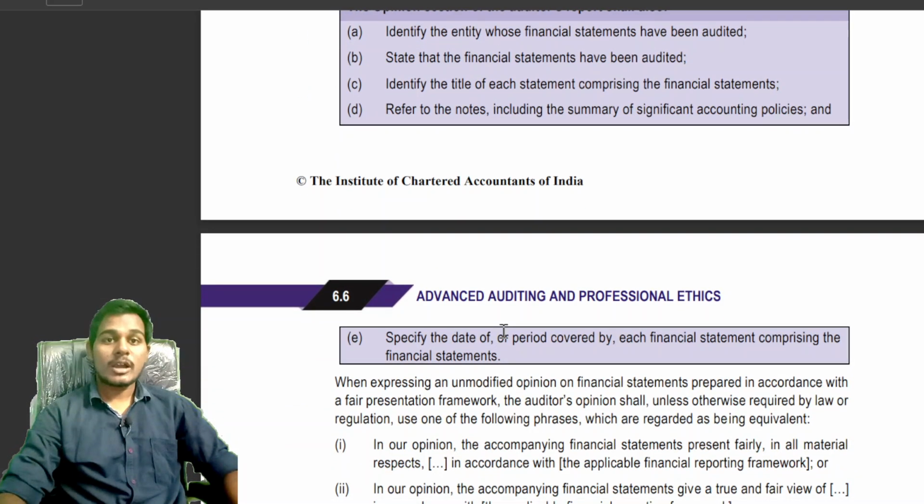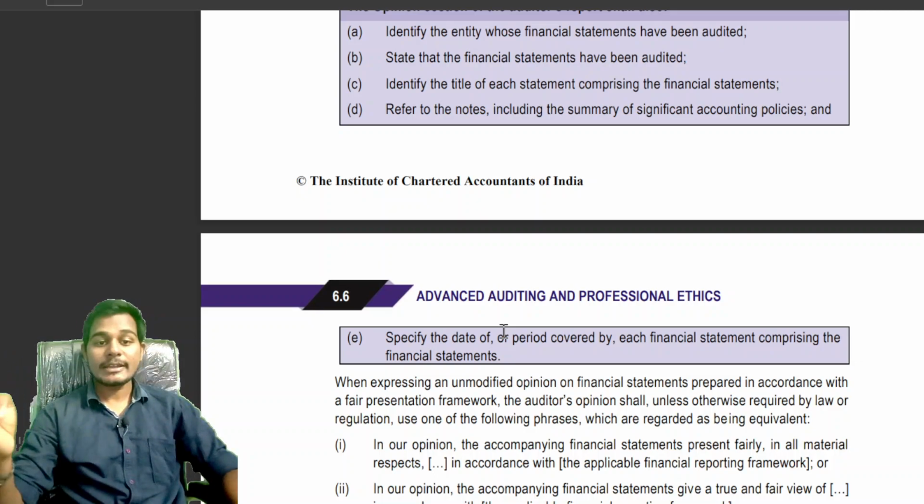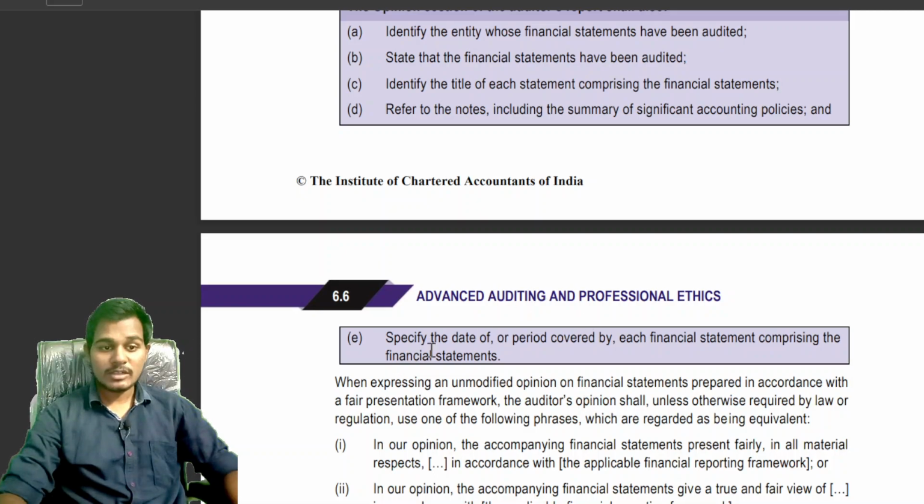We have to provide the date and period covered by each financial statement. That is, if you are covering the year ending 31st March 2021, then you should provide the balance sheet as on 31st March 2021. That is what this paragraph is saying, students. Let's see.